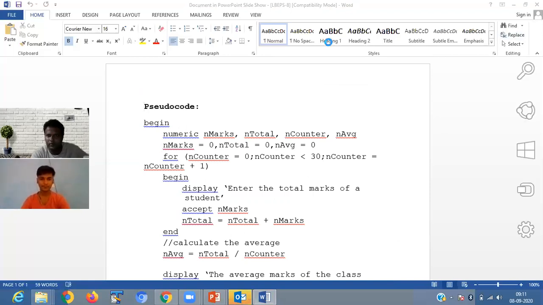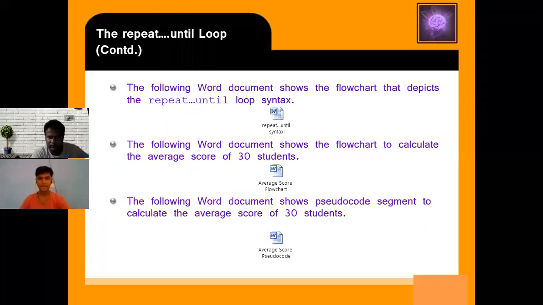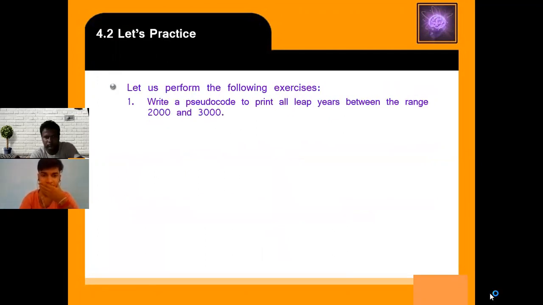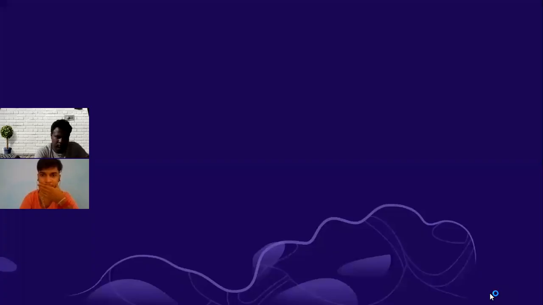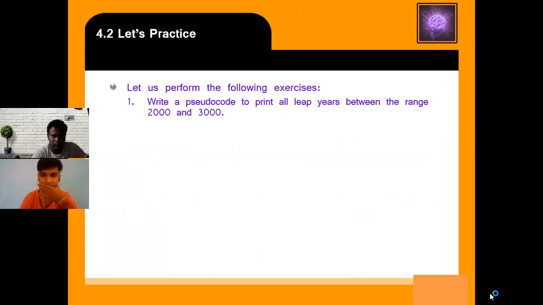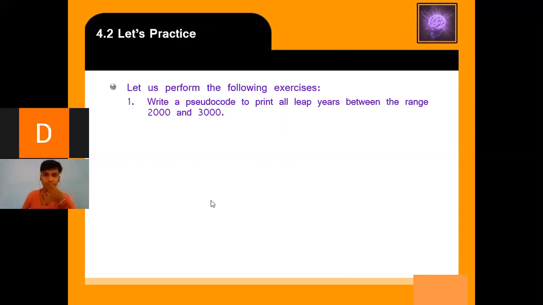And what is repeat until? Showing you the example of repeat until.